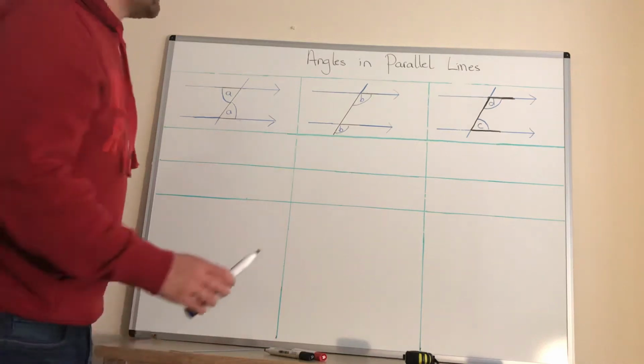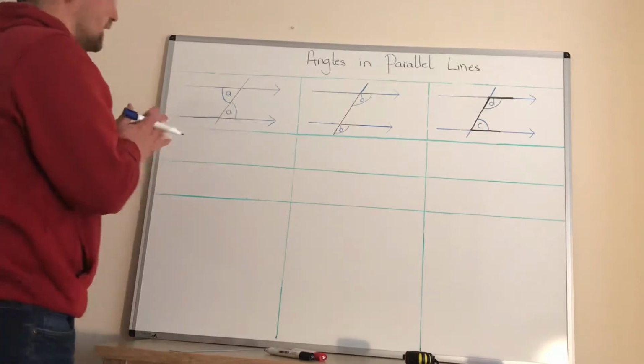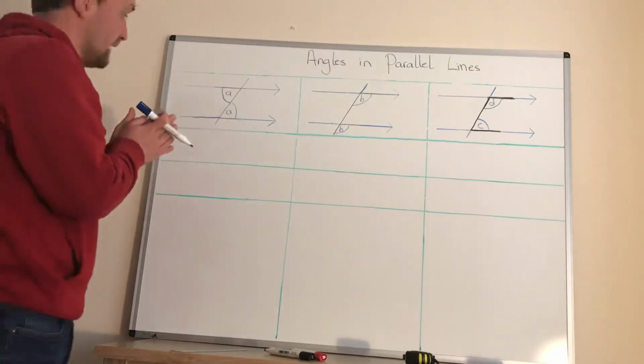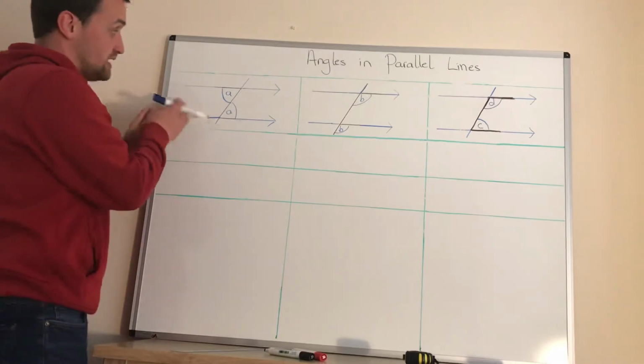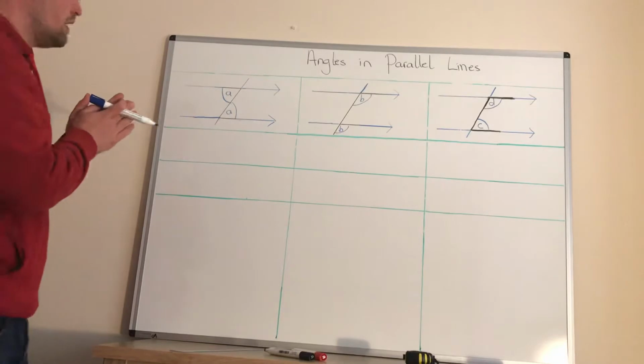Right, morning everyone. We're looking today at angles in parallel lines, okay? Nice and simple, but can become a little bit confusing here and there. So we're going to look at this first one here. This is the first diagram they could give you in your GCSE, okay?